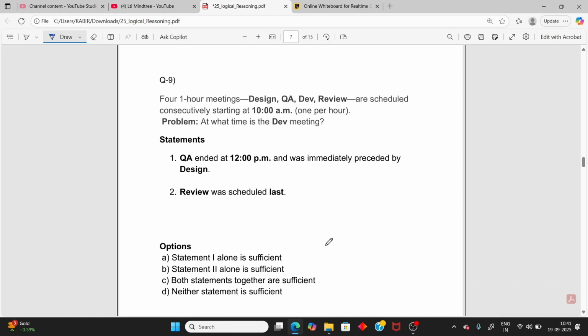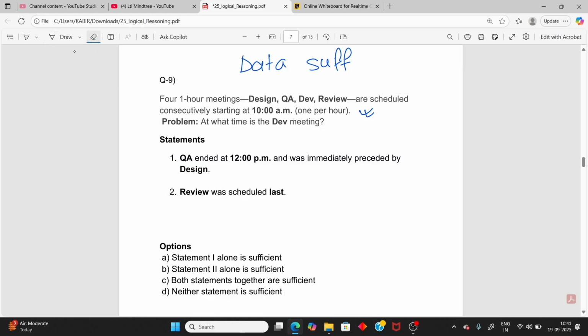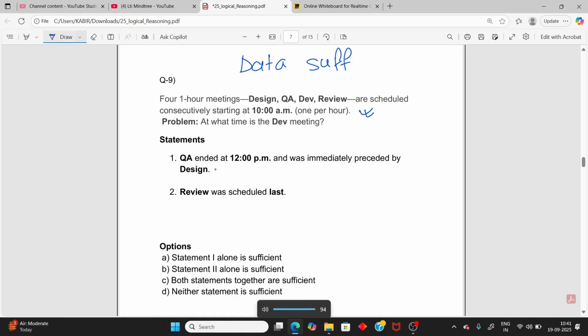And now this one. Here you will have a question and two statements. I need to check this question for data sufficiency. So this data, statement 1 and statement 2, are they sufficient alone, or are both together sufficient or not to answer this question. So you need to answer whether statement 1 alone is sufficient or statement 2. So always first read the question properly and understand.